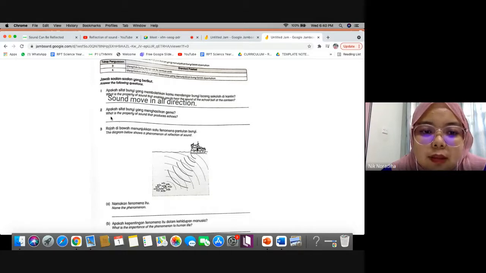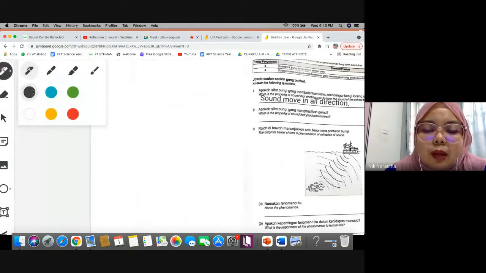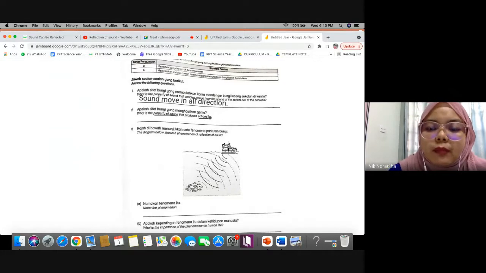Okay, this one. What is the property of sound that produces echoes? Properties of sound, underline. Property of sound that produces echoes. What is it? The one that we are learning today.